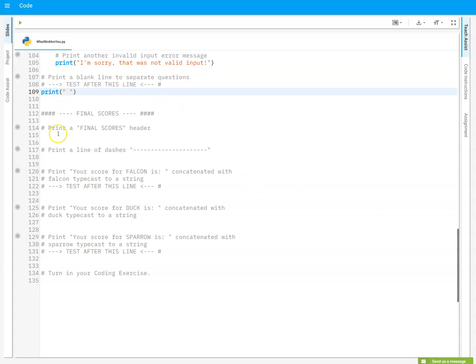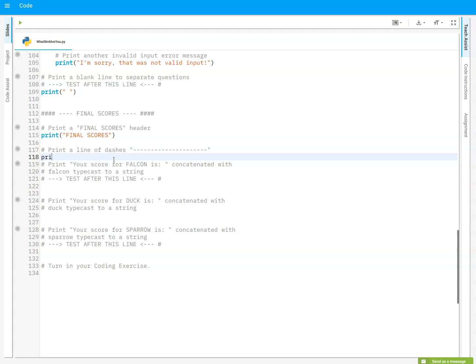So then we've got print final scores header. So let's see how I need to do this right here. I'll probably just do this in all. Yeah, I'll do it just like it shows. Anytime I see something that I can copy, I'll copy it. So print that. That's my header. Print the dashed lines. Let's copy the dashed lines. Print this. And then it says print your score for Falcon is concatenated with the Falcon typecast to a string.